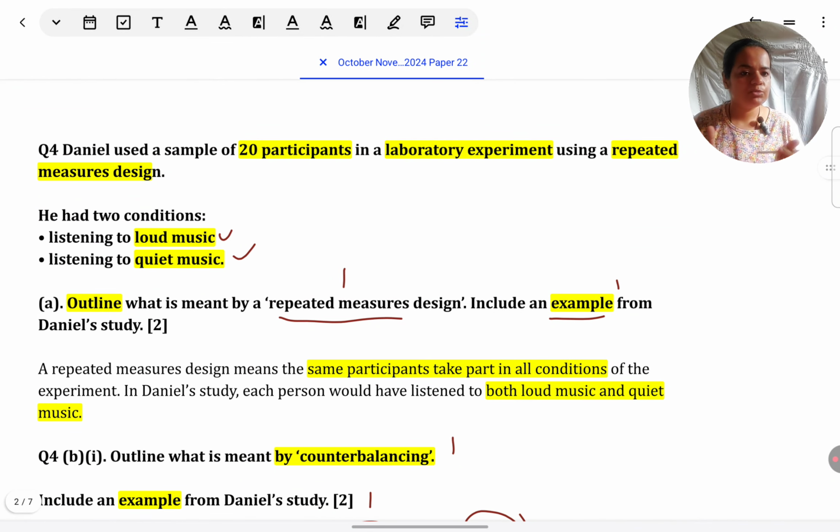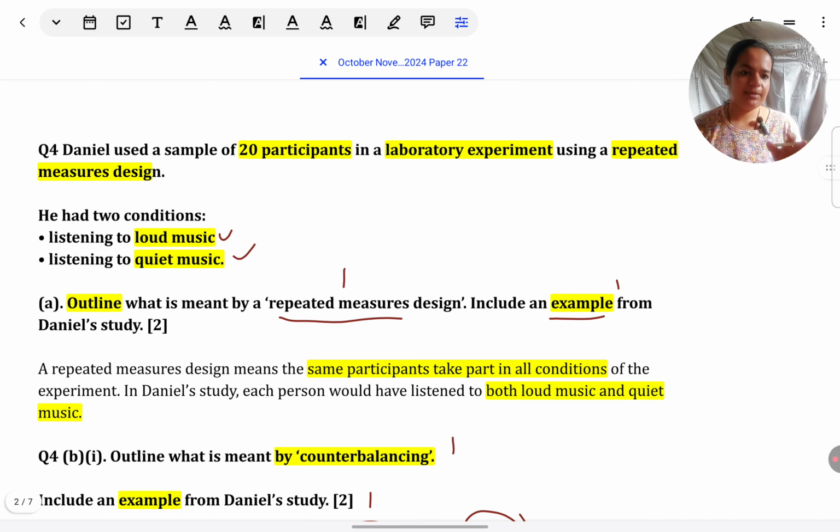Now, just look at the situation once again. They've not given us what is the dependent variable. That's why I've not been able to give an example of a participant variable. Supposing they would have told us, he's seeing the effect of loud and quiet music on attention. Then I could say that participants' natural level of attentiveness or natural ability to focus will be controlled and therefore we will know how much loud and quiet music affect attention.